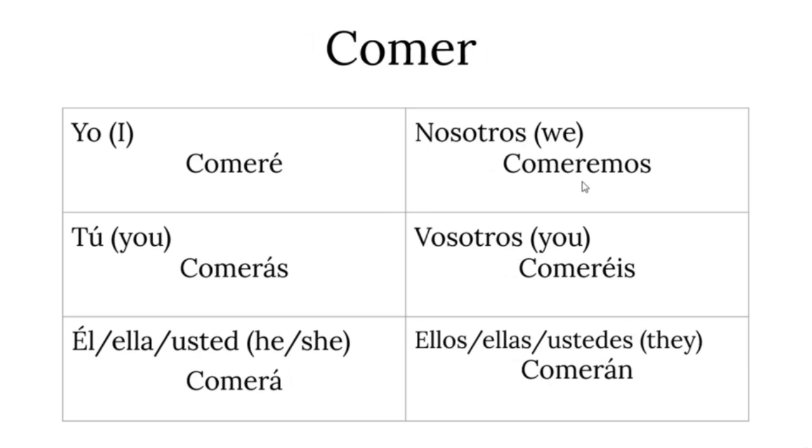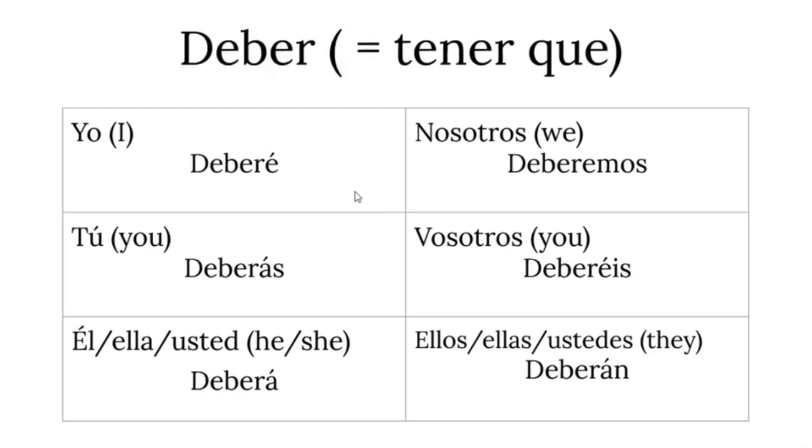Okay, let's see. Comer, a verb we all know very well. Comer means to eat, same rule as before. So, you leave the verb and you add the suffixes. Yo comeré, tú comerás, él, ella, usted comerá, nosotros comeremos, vosotros comeréis, ellos, ellas, ustedes comerán. Very easy. Now we see the verb deber.